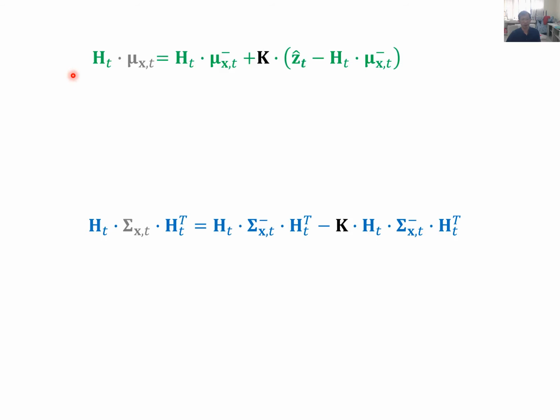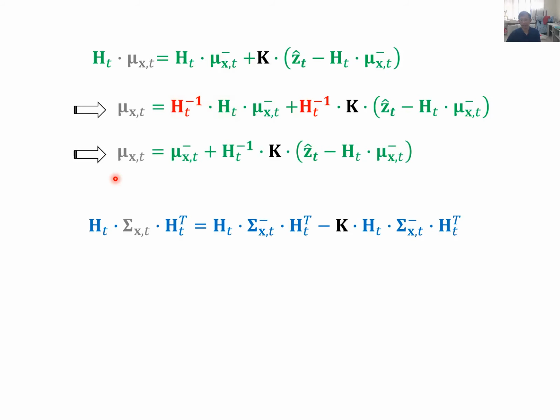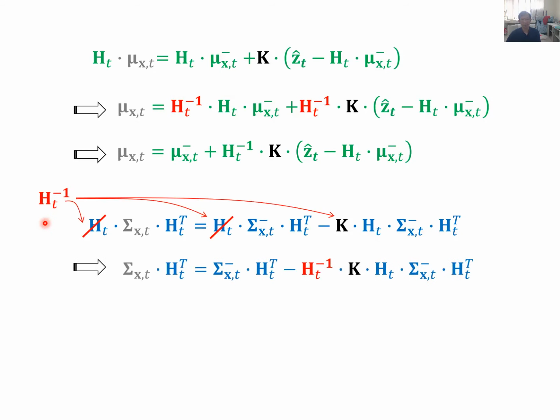To derive mu_st, we multiply H_t inverse at both sides. Since this term is an identity matrix, we obtain the equation for mu_st. For sigma_st, we first multiply H_t inverse at both sides.